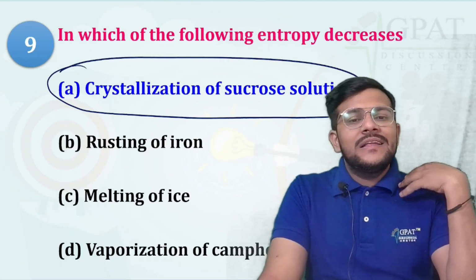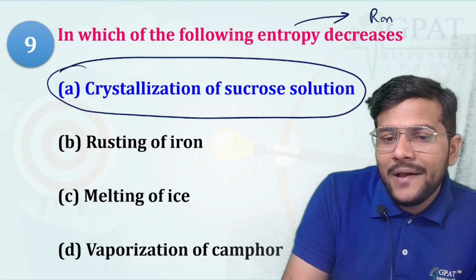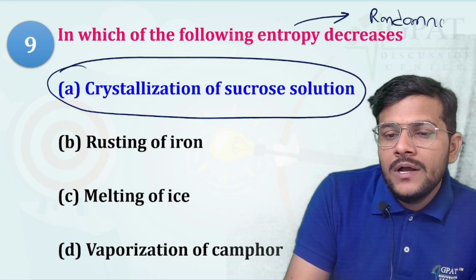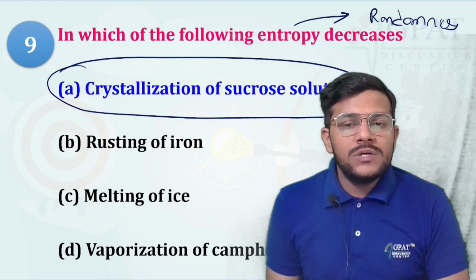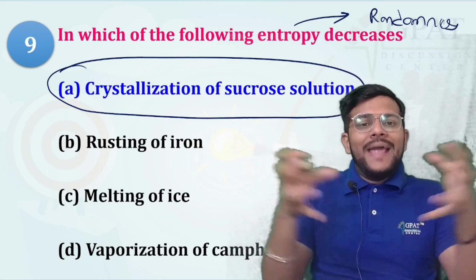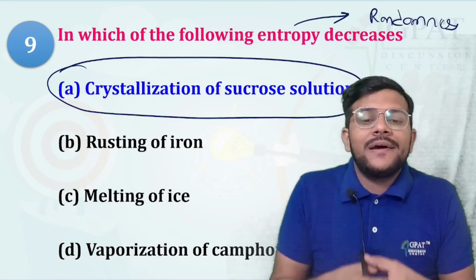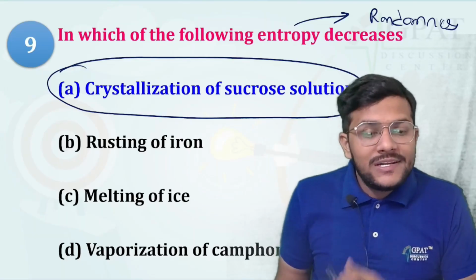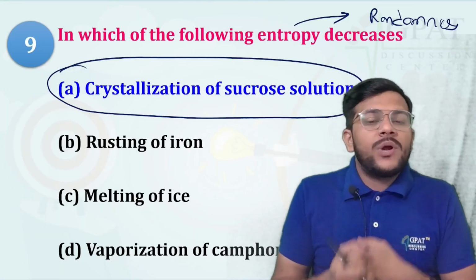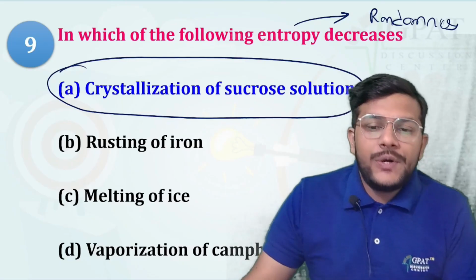Rusting of iron, there is an increase in the randomness. Entropy is basically the randomness of a system. So crystallization of sucrose means the molecules are just combining with each other. It means randomness between the molecules and atoms is going to decrease, so entropy is directly decreasing. Rusting of iron, melting of ice, and vaporization of camphor are examples of an increase in entropy.